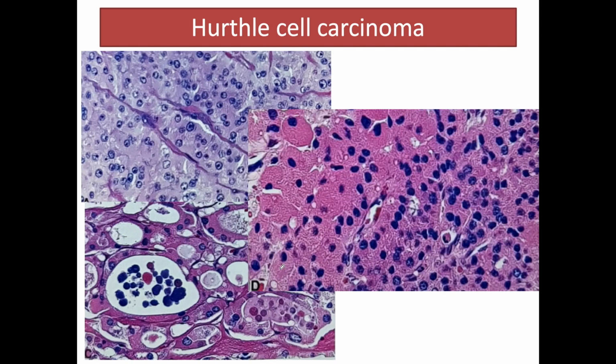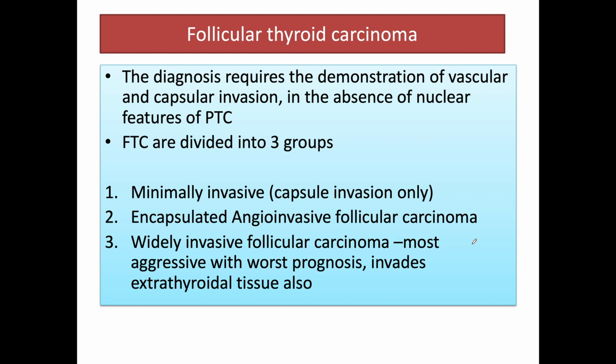And this is also a picture of Hurthle cell carcinoma, where we see these Hurthle cells along with cells showing high NC ratios, and these cells showing high NC ratio differentiate Hurthle cell carcinoma from adenomas. Coming to the follicular thyroid carcinoma, the diagnosis of follicular thyroid carcinoma needs demonstration of vascular and capsular invasion in absence of nuclear features of PTC.